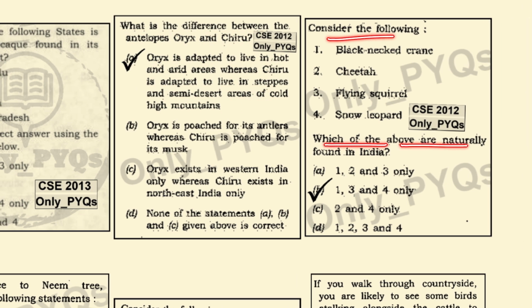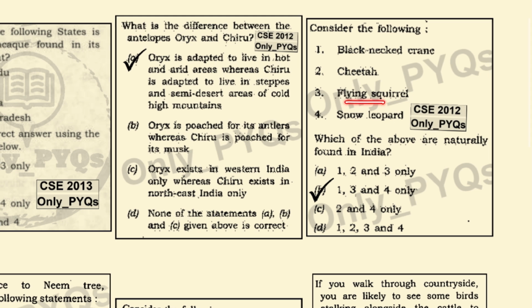Consider the following statements. Which of the above are naturally found in India? Black-necked crane, yes, this is found. Cheetahs, they are not naturally found now because they have become extinct. Flying squirrel, this is found. Snow leopard, this is also found. So 1, 3 and 4 are correct.